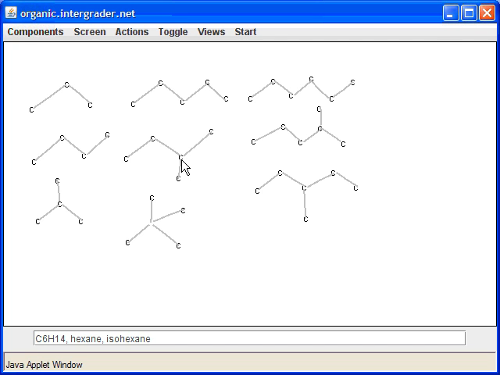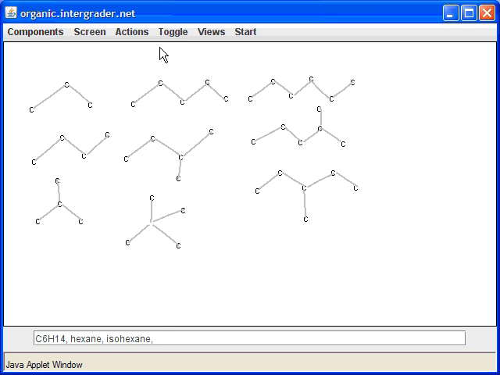Again, it's a methine with 2 methyls attached. So in this structure again, I have a methine with 2 methyls attached. In this case, I have a methine, but I only have 1 methyl attached. And we don't have a common name for this compound right here. So after this lesson, we'll have to start learning how to name these compounds systematically.